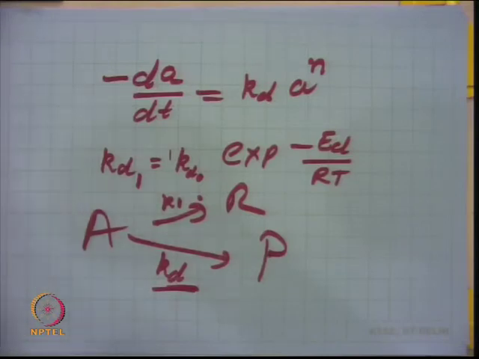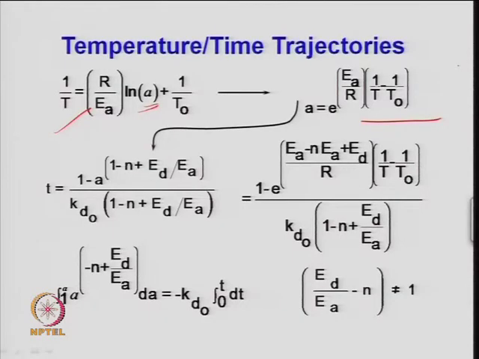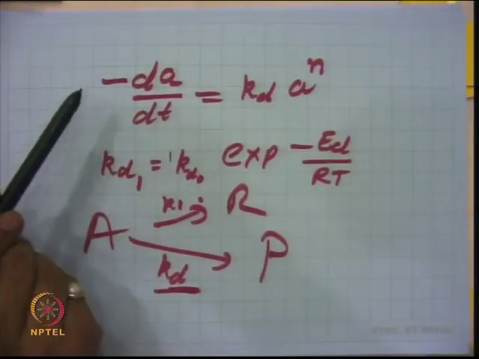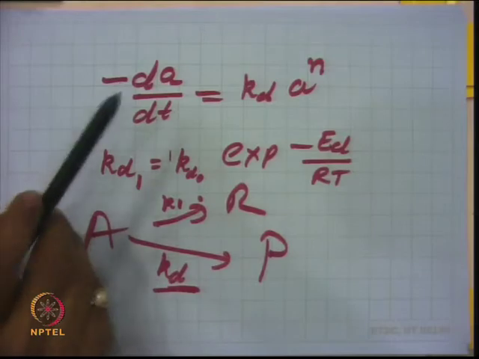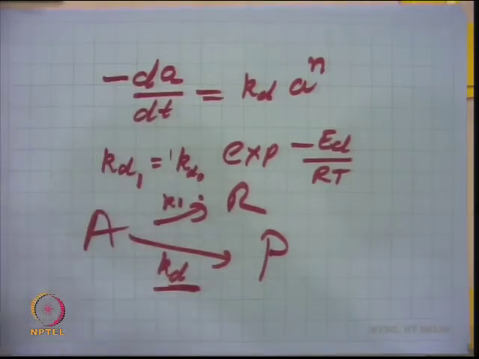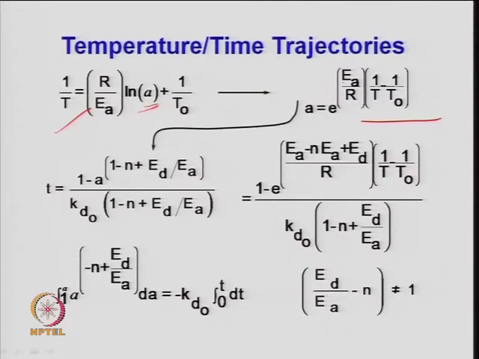So, one can integrate, because now activity is known in this form from your original equation. Integrate this equation for the limits as usual: at t equal to 0, activity is 1, and at any time t, activity is A. So, one can integrate this expression and find out the time for achieving a given activity.